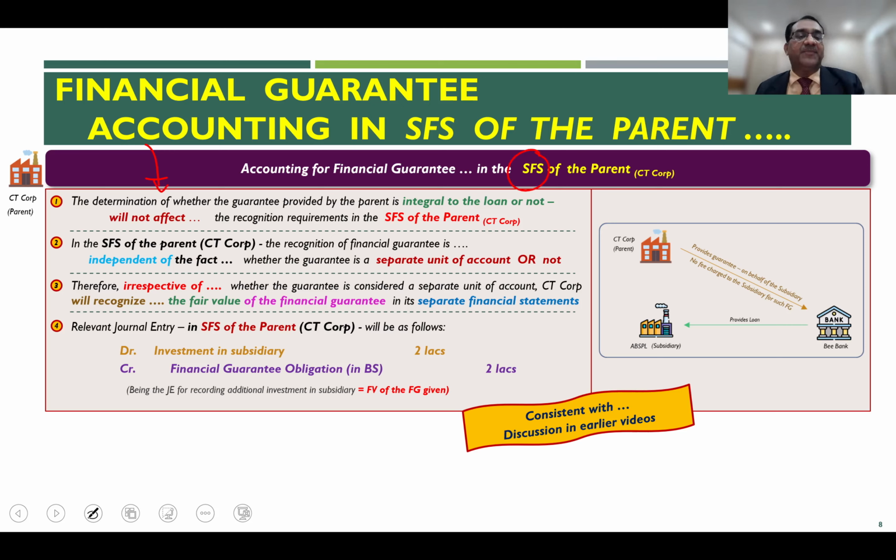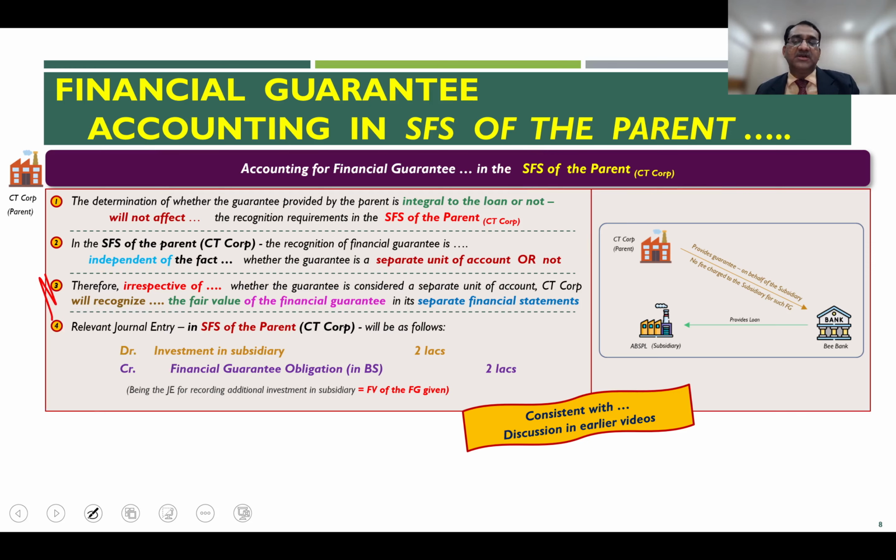And therefore, irrespective of whether the guarantee is considered a separate unit of account, the parent, the issuer of the guarantee, will always recognize the fair value of the guarantee in its SFS. And therefore, they will record this entry, which we saw in the previous session.